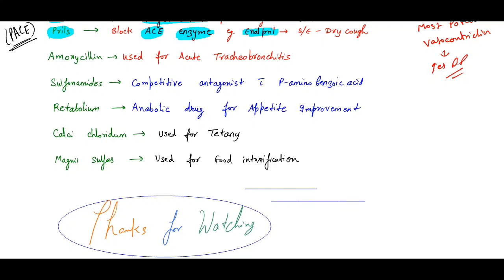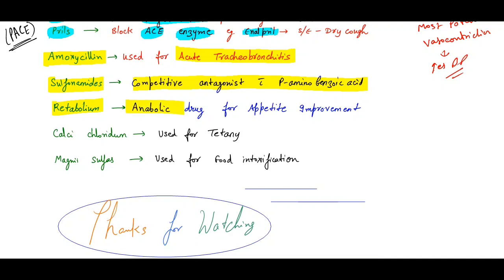Okay, the next is amoxicillin. Remember, it is used for acute tracheobronchitis. Which drug is used for acute tracheobronchitis? Amoxicillin. Sulfonamide is a competitive antagonist of para-aminobenzoic acid.